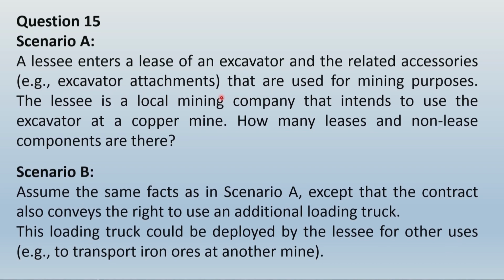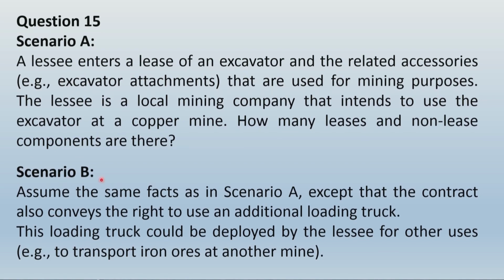This is just like the same type of example we have learnt long back, that is the lease of tires of a car cannot be used without the car itself. Exactly the same way here, the excavator attachments cannot be used without the excavator itself. That means the use of these assets is highly interrelated or highly interdependent.